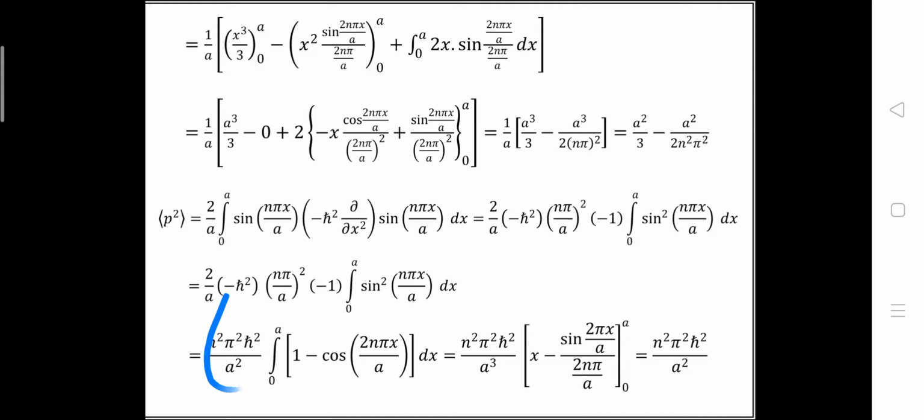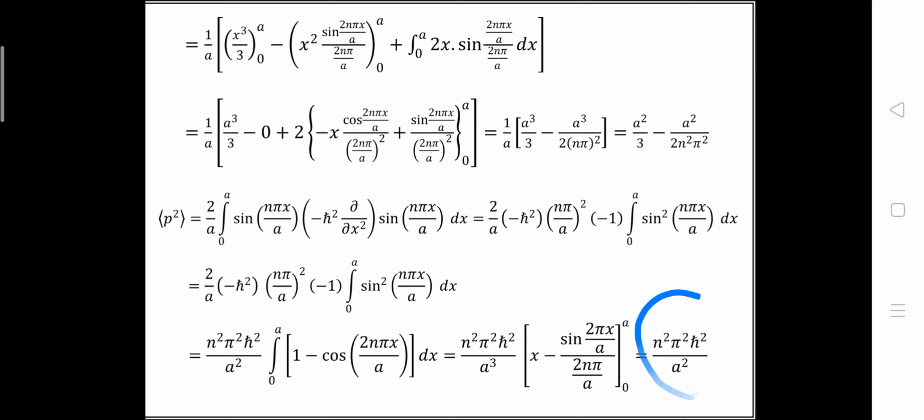Okay, so we will get n square π square ħ square upon a cube into the bracket x minus sin(2nπx/a) in the denominator 2nπ/a. So finally we will get the expectation value of momentum square as n square π square ħ square upon a square. These four values are very important.